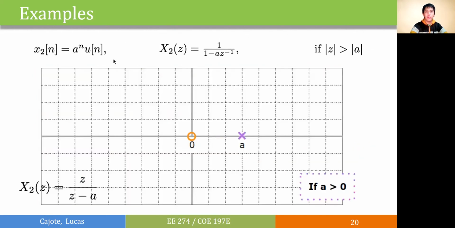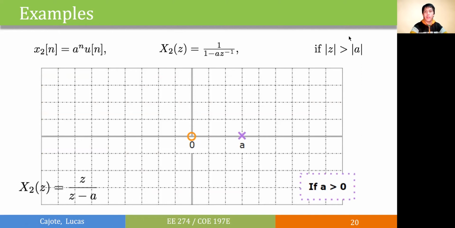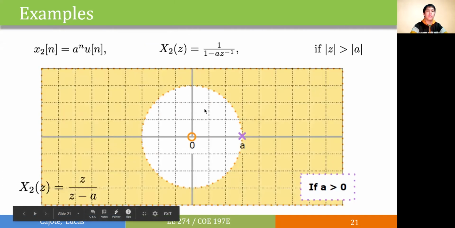For x2, we can also express it as a rational expression, z over z minus a. We'll have a 0 at 0 and a pole at a. And since the ROC condition should be the magnitude of z greater than the magnitude of a, then we'll have a region that should be outside a circle with radius a. So here is the range of the ROC.